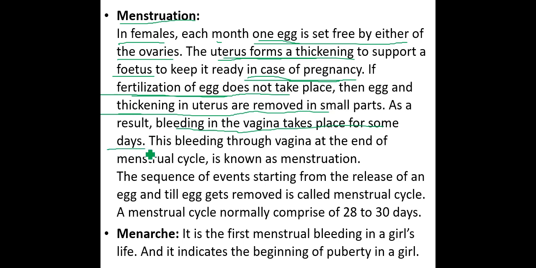This bleeding through the vagina at the end of the menstrual cycle is called menstruation. You can see here that it is called menstruation.